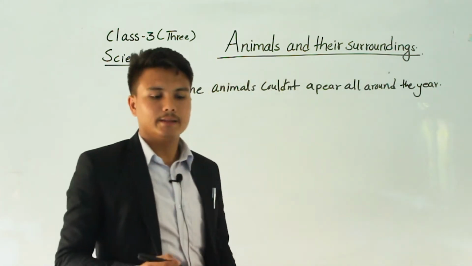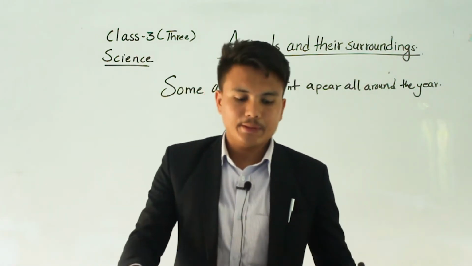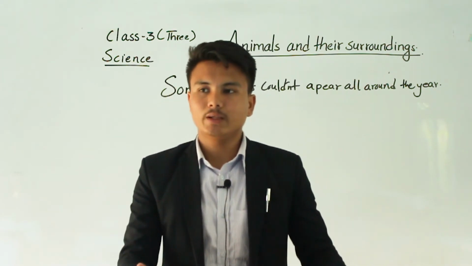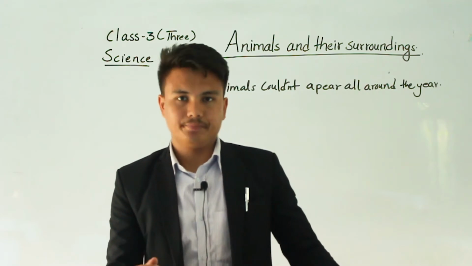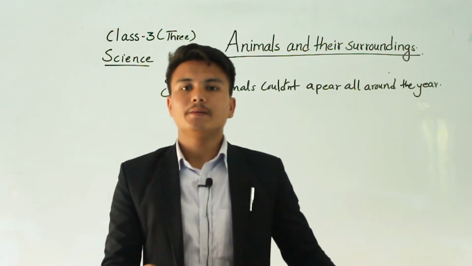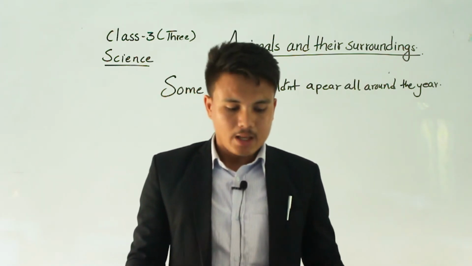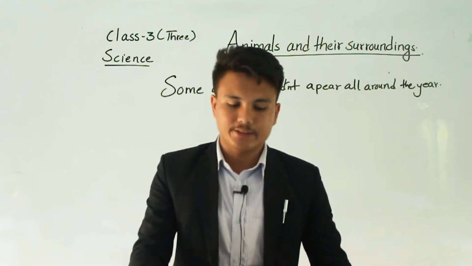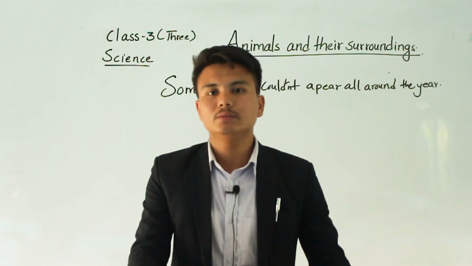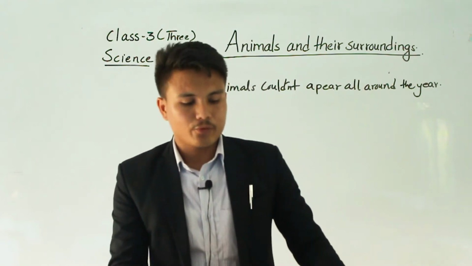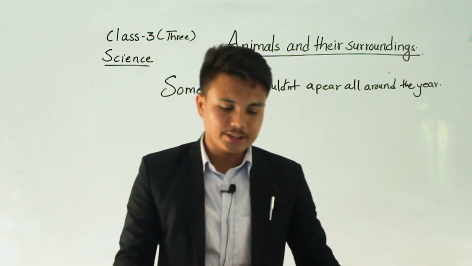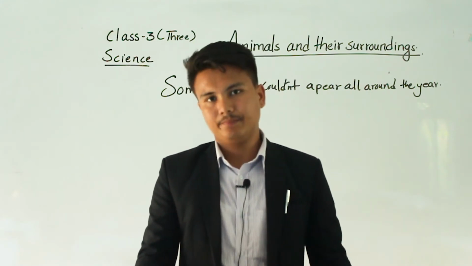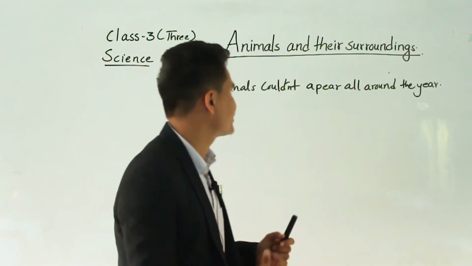So what are they? Some animals appear in one season and disappear in another season. There are various types of seasons, and a season is basically three months. An animal can live only when there is a suitable temperature and condition. So frogs, snakes, lizards, snails, etc. are not seen in the cold season. They are only seen in the summer season.